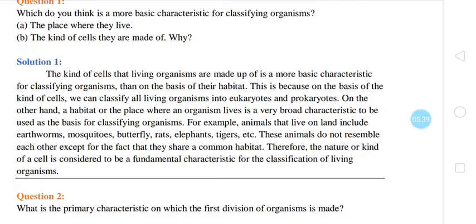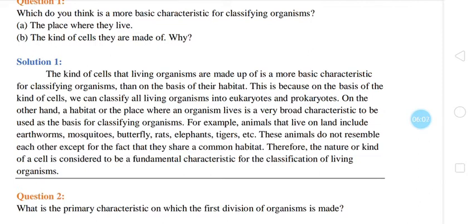Can anybody divide me, that you are a Kalwan resident, or classify organisms on the basis of Kalwan and Mumbai? Because the person who is living in Kalwan and who is living in Mumbai share the same common characteristics. For example, I have one head, a Mumbaikar also has one head, two hands, and I have two legs, same.